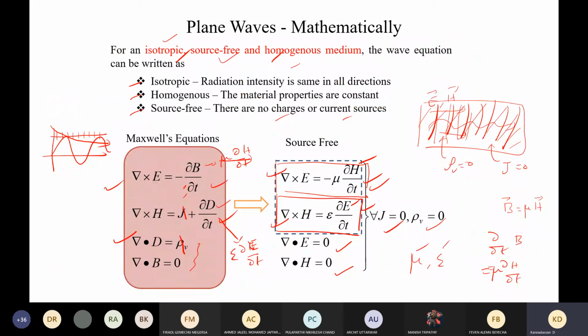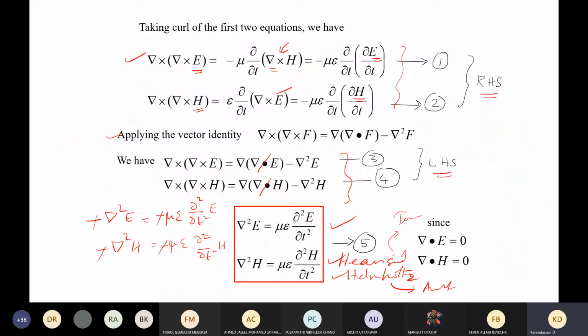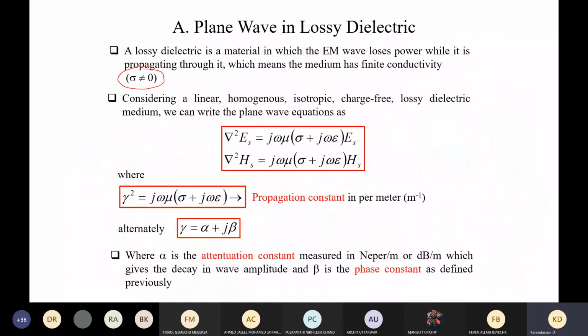And since the magnitude is decreasing, the medium will often be referred to as a lossy medium. So whenever the conductivity is not equal to 0, such a medium will be referred to as homogeneous, isotropic, as well as lossy medium.